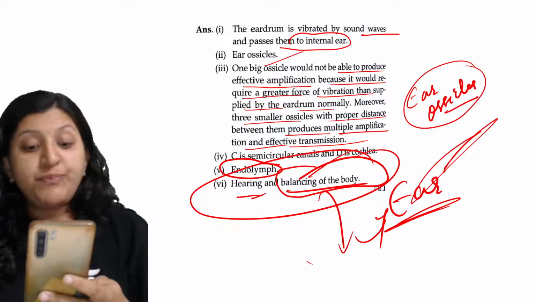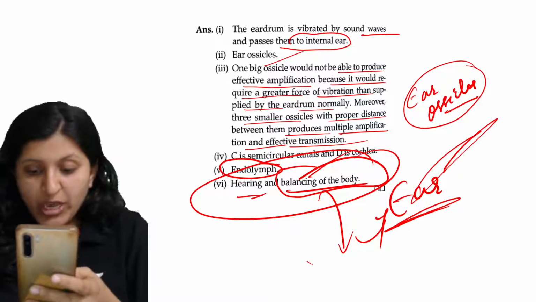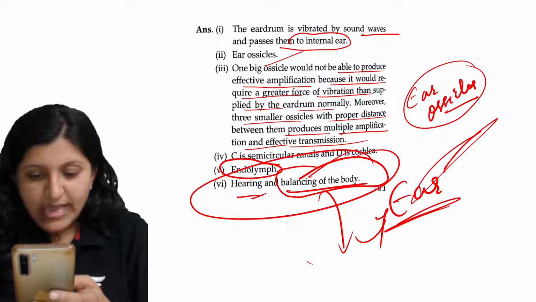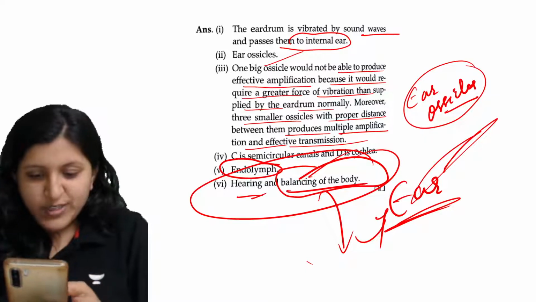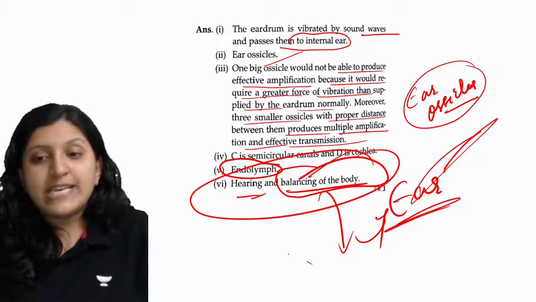So perilymph can also be there. So in which city do you live? I live in Bangalore. So perilymph, no, so that you can see in the cochlea.